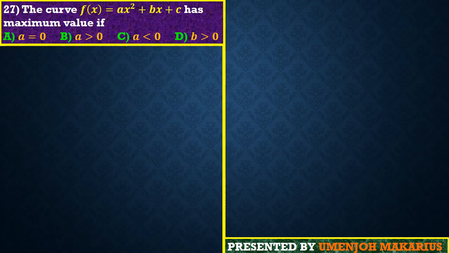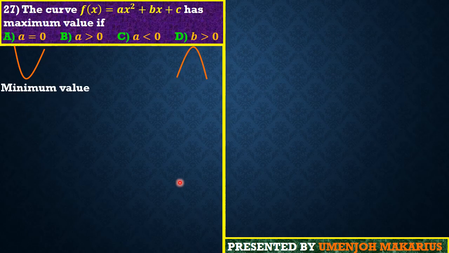Okay. Question 27, guys, reads that the curve f of x equal to ax squared plus bx plus c has a minimum value if... This question is direct, friends. We have the equation ax squared plus bx plus c. Friends, this is simply a quadratic equation, right? It's quadratic in nature. And we know that all the curves of quadratic functions are called parabolas, and they can either open upwards or open downwards.